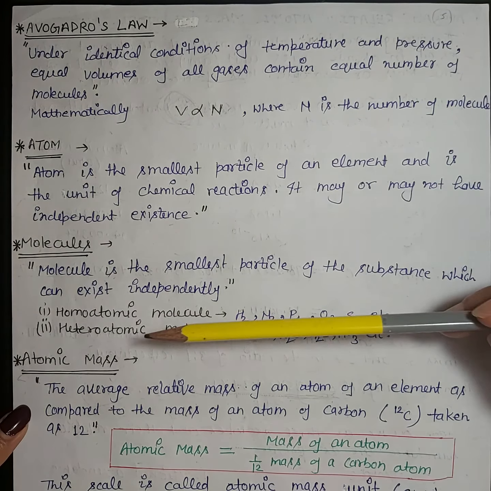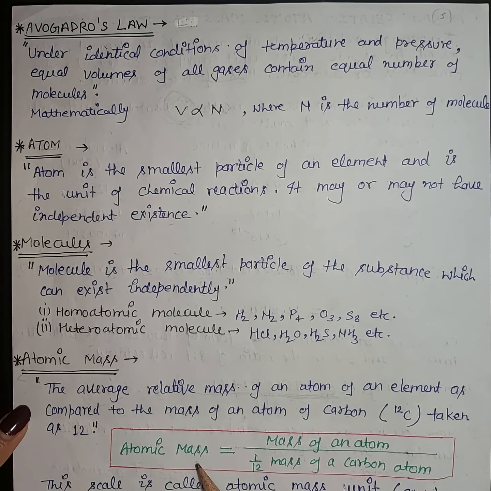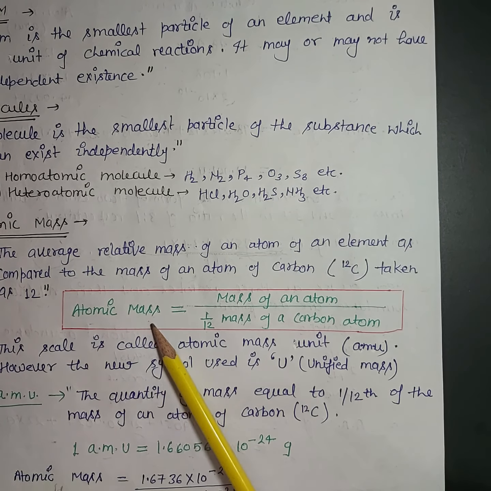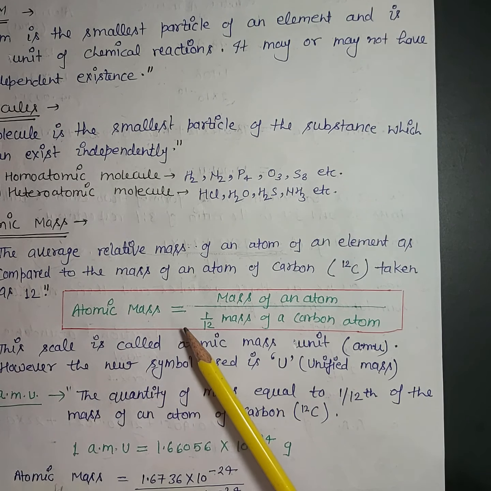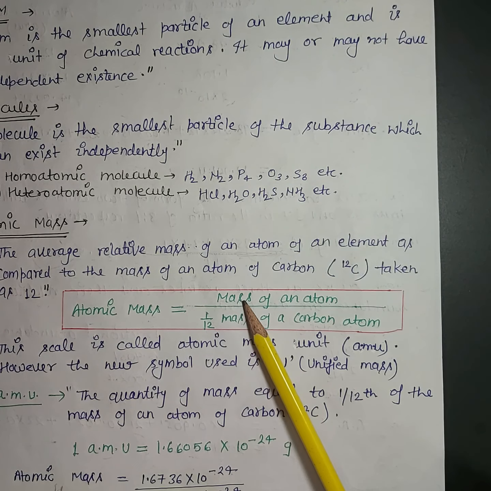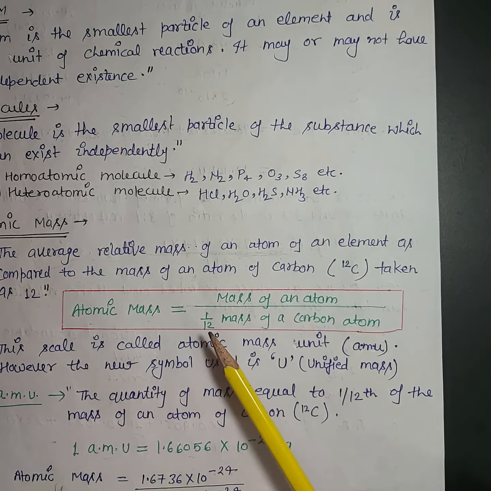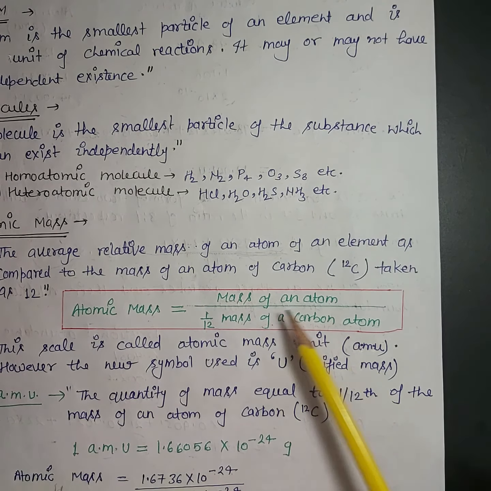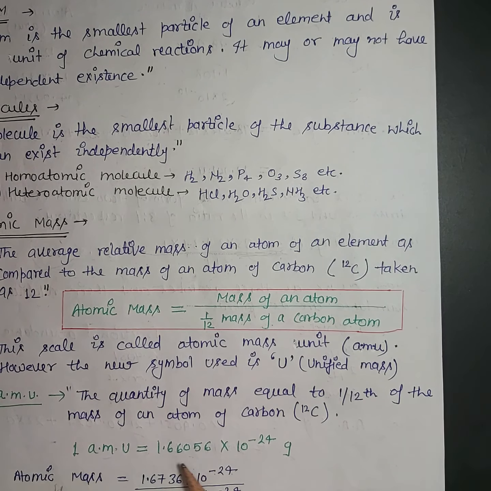Next is atomic mass. What is atomic mass? Atomic mass can be defined by this formula: atomic mass equals the mass of an atom divided by 1/12th the mass of a carbon atom. It means atomic mass is a number which represents how many times the mass of an atom is greater than 1/12th the mass of a carbon atom. And this unit, 1/12th the mass of a carbon atom, is known as 1 AMU, which equals 1.66056 × 10^-24 gram.